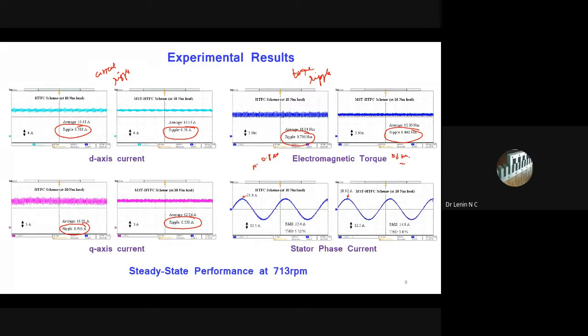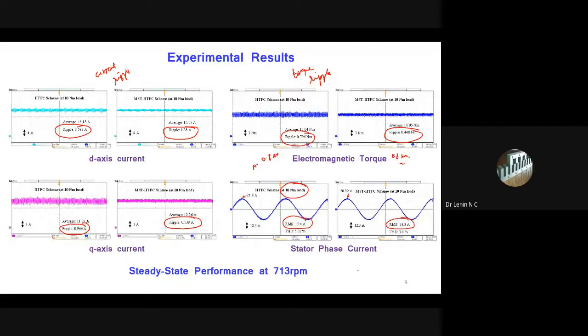And this is the stator phase current. If you see the RMS current itself, it is 15.4 amps here and only 14.4 amps there. That means the current consumption for the same 10 Newton meter load is going to be lesser.